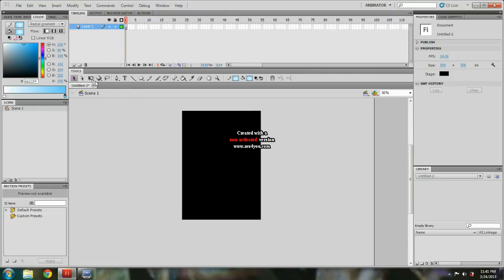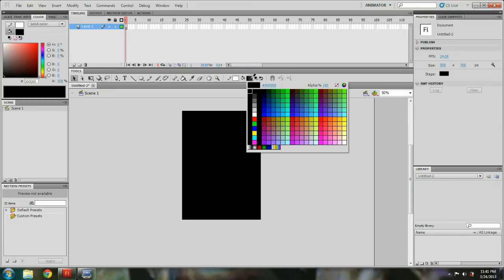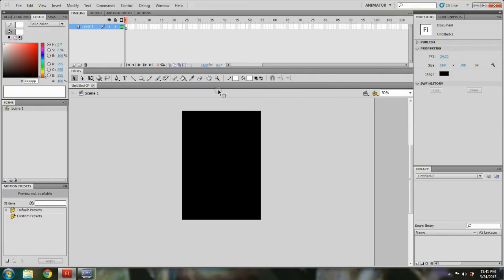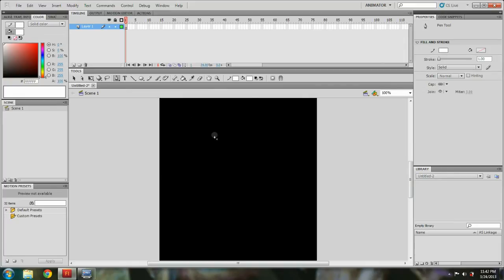So what you're going to do first is create a raindrop kind of thing. You can either use your tools or your brushes. Just for time's sake, I'm just going to use the pen tool. It's not going to look as good, but I think the pen tool will be okay. So let's start.